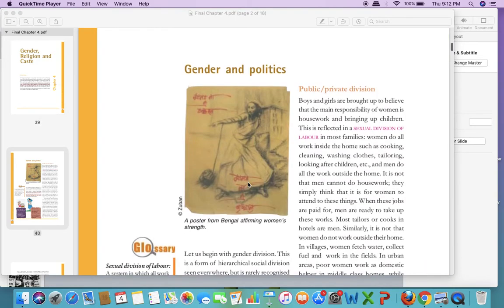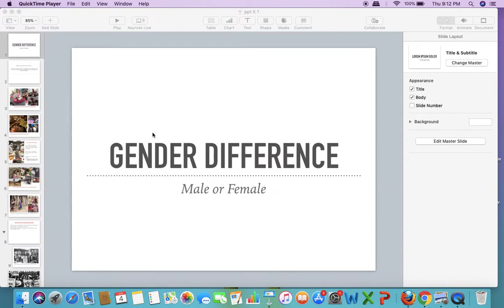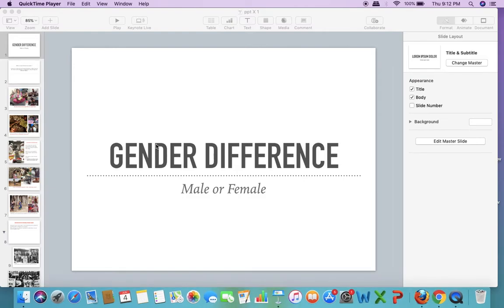Under gender and politics, gender difference is something which is prevalent in every society. In every society there are males and there are females. This male and female difference is not just a biological difference, but it is more created by the society.